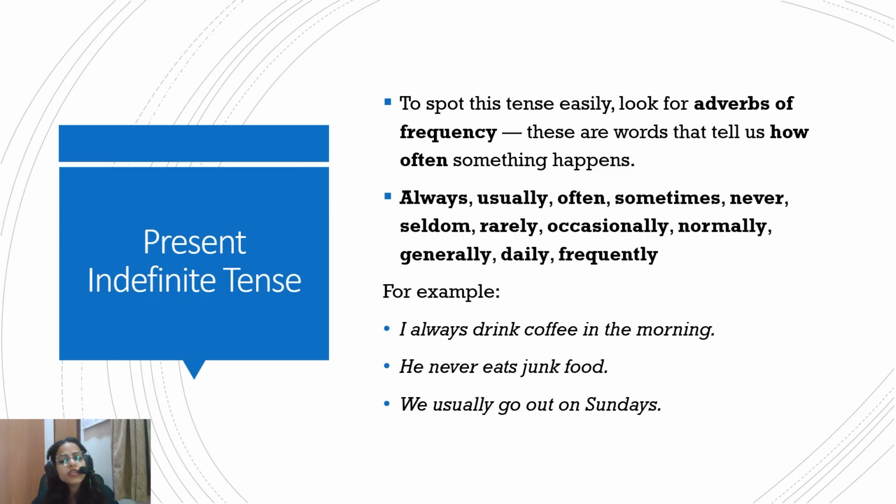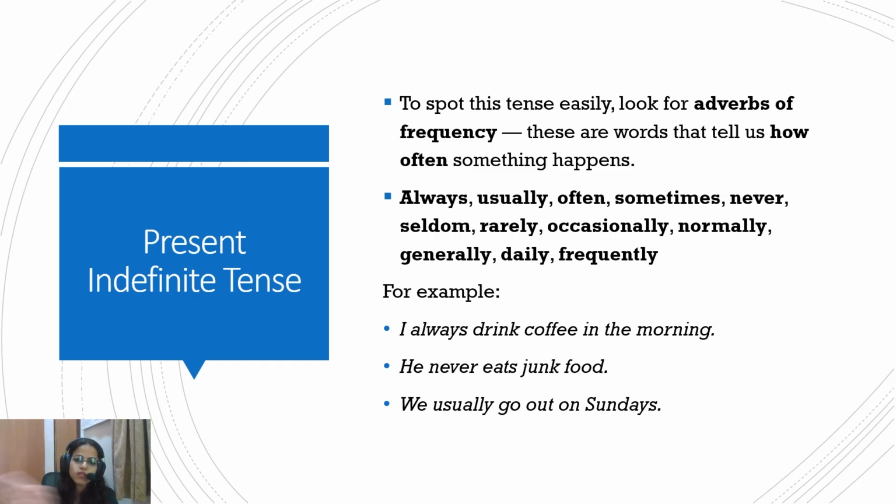For example, I always drink coffee in the morning. That means it's a regular thing happening. Every morning I'm drinking coffee. So always is your identification keyword, so it's present, simple present tense. He never eats junk food. So never, that means it's never happening.